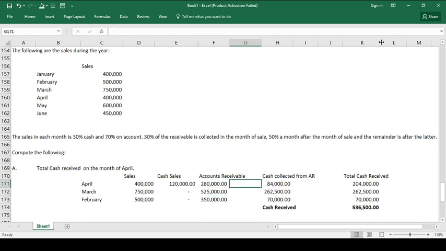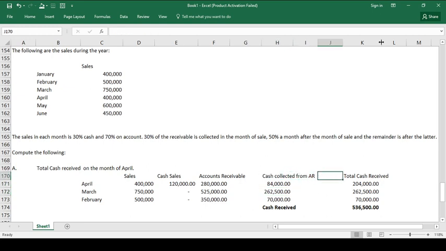And then, how much was collected from the AR? If the assumption was 30% of the AR will be collected in the month of sale, that is 280 multiplied by 30%. So we have collected from the accounts receivable around 84,000.